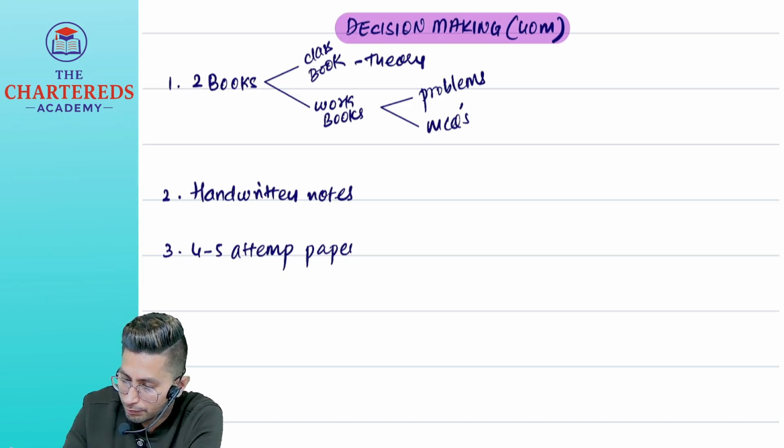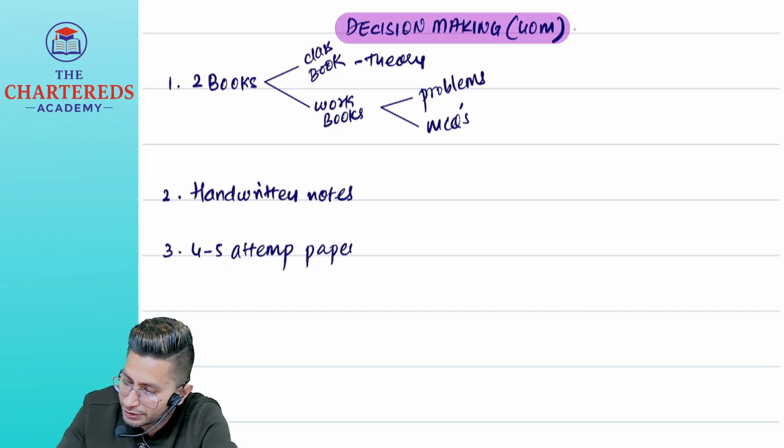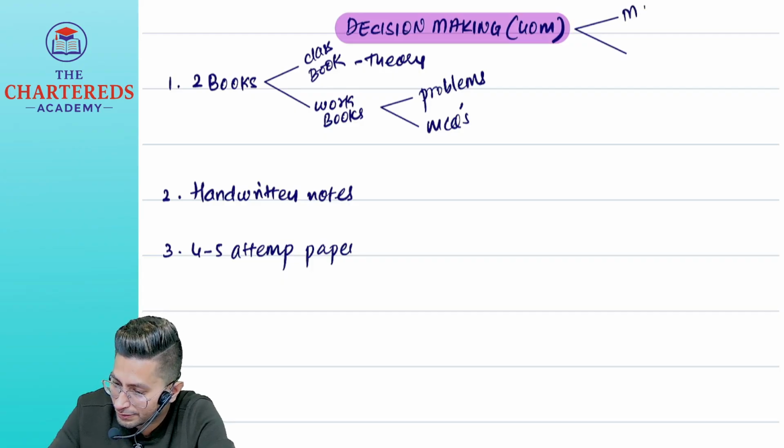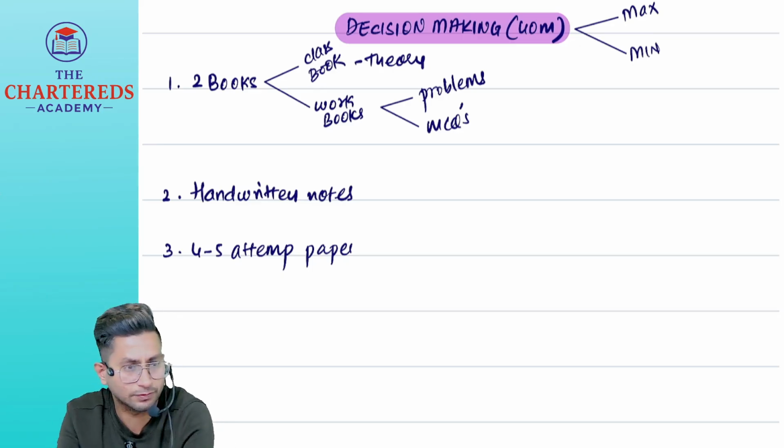But what exactly are we going to study in decision making? In decision making, we are going to take decisions. And in entire DM syllabus, only two types of decisions are there. Maximization, minimization. Simple. Every chapter, only two types of questions we have to solve, either maximization or minimization.